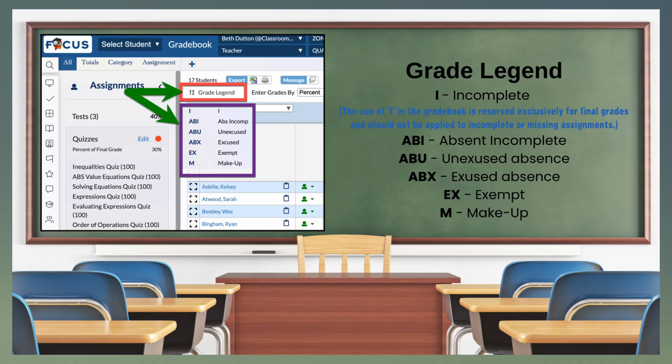The Grade Legend is a great resource when it's time to input grades. I, incomplete. The use of I in the gradebook is reserved exclusively for final grades and should not be applied to incomplete or missing assignments. ABI, absent, incomplete. Unexcused and excused absences, EX for exempt, and M for makeup.